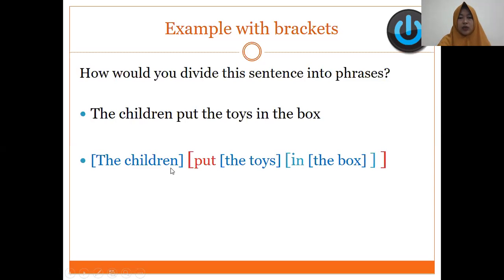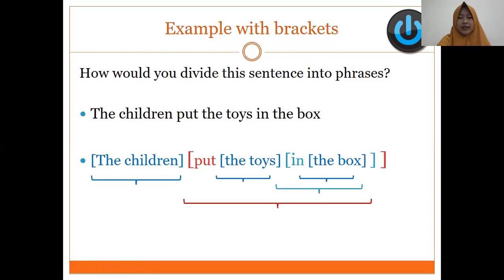The children here is one constituent. Put the toys in the box. Okay, actually those belong to verb phrase. Okay, but it has other branches, just like the toys and in the box. We have noun phrase, prepositional phrase, and another noun phrase here. Okay. Now let's see the analysis. The children, okay, we can put the label here as noun phrase, verb phrase, prepositional phrase. The box is noun phrase, the toys is noun phrase.